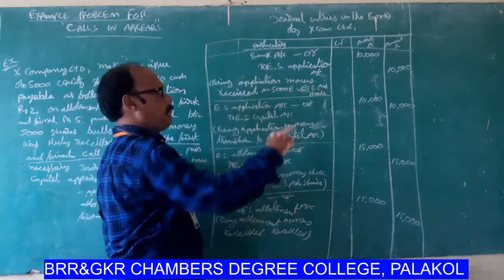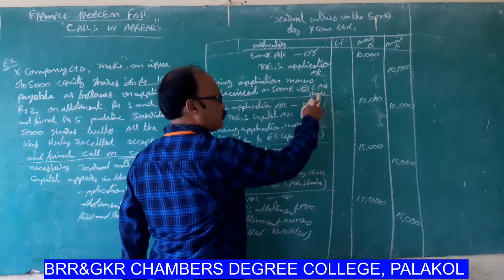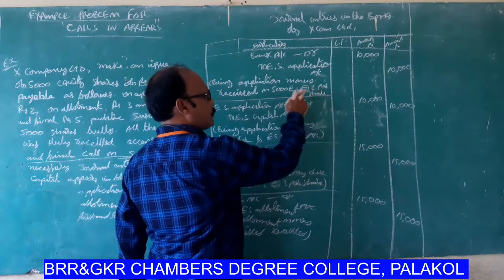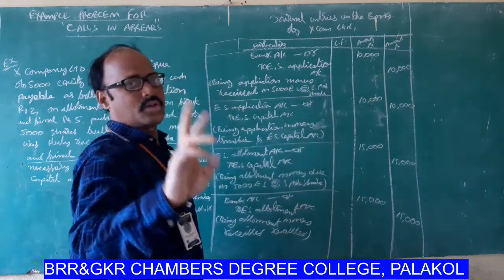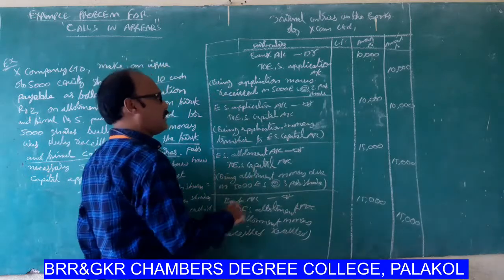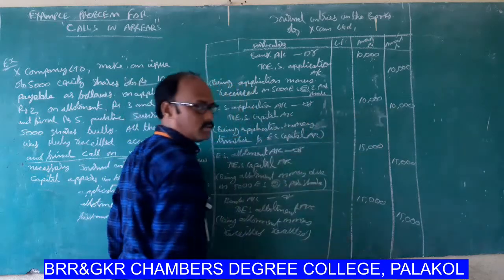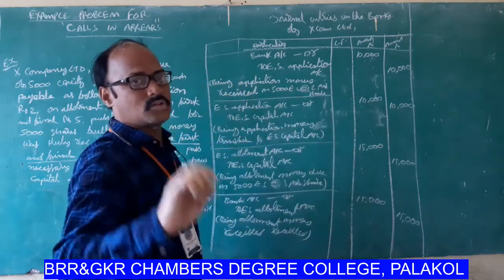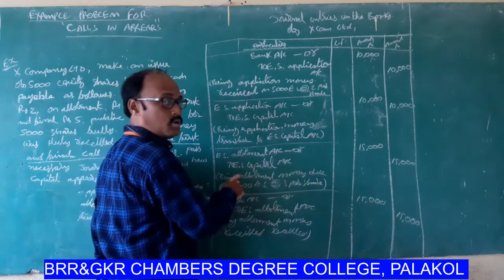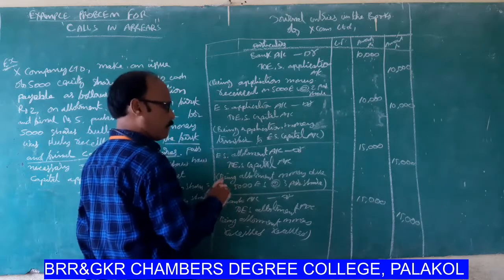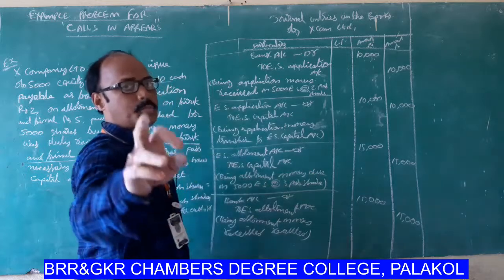Look at that. Application money received: Bank account debit to equity share application account, 5,000 equity shares at the rate of 2 rupees per share, 5,000 into 2 is 10,000. When application money is transferred to equity share capital account: Equity share application account debit to equity share capital account, 10,000. When allotment money is due on 5,000 equity shares: Equity share allotment account debit to equity share capital account, being allotment money due on 5,000 equity shares at the rate of 3 rupees per share.